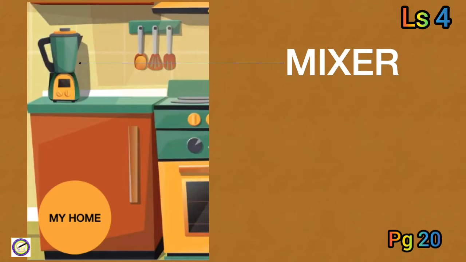This is a mixer. Mixer is a kitchen device that mixes and blends the things.